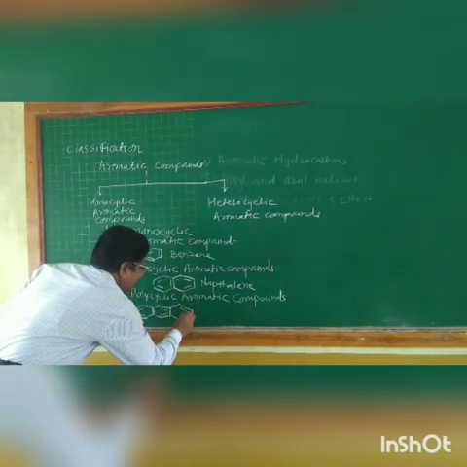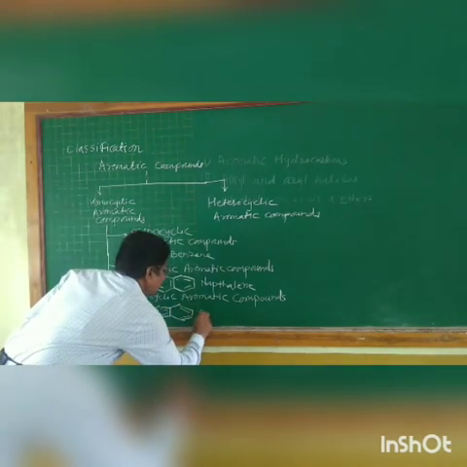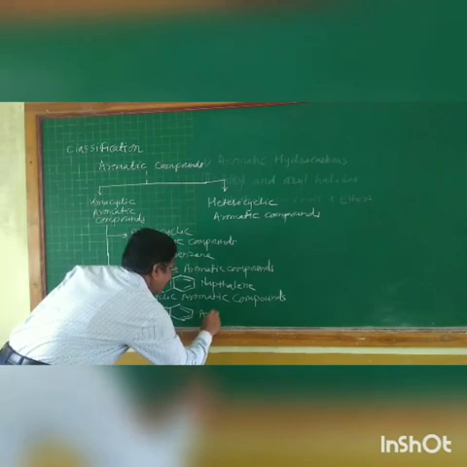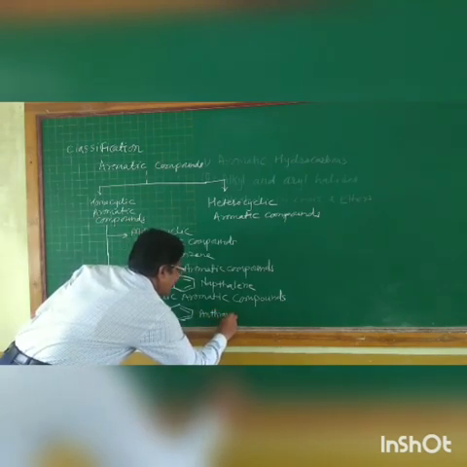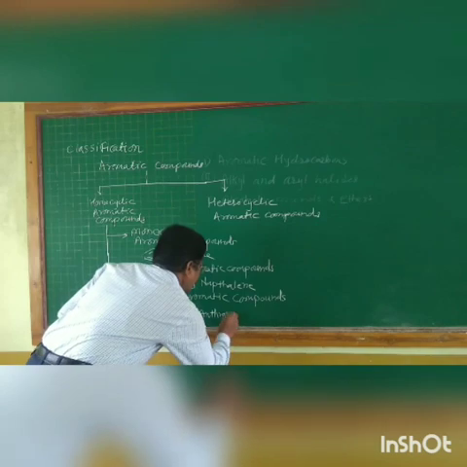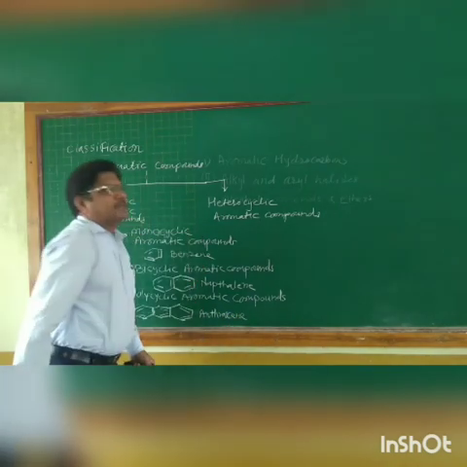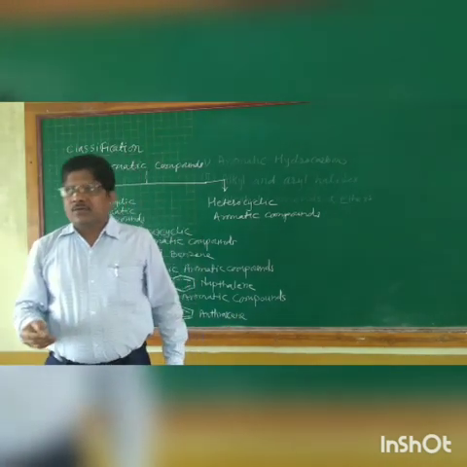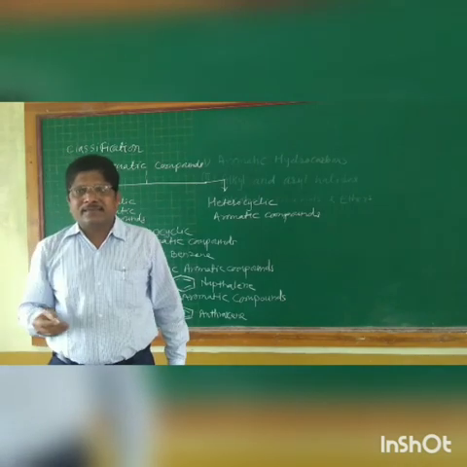So this is anthracene having three rings. This is the familiar example of a polycyclic aromatic compound. There is also one more compound which is well known to us, phenanthrene.